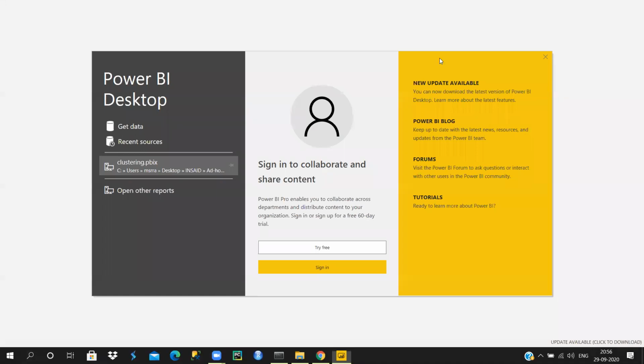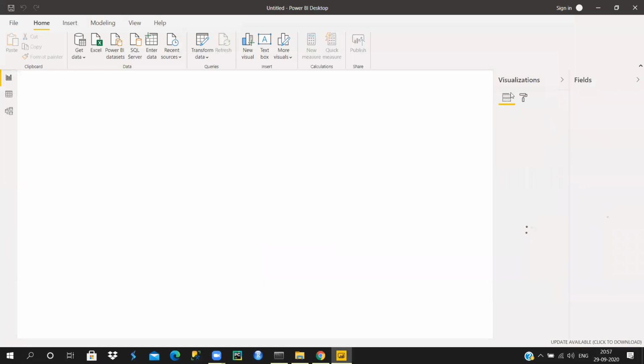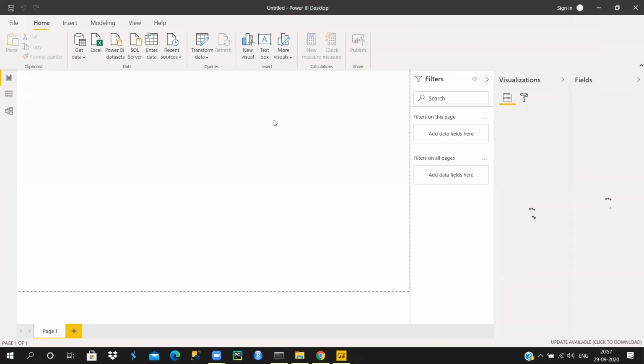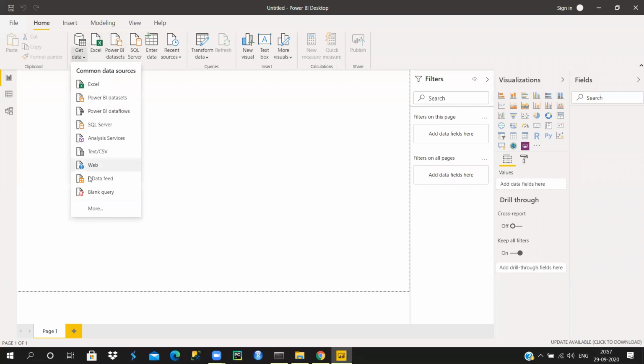Okay, so now we have Power BI open. This is how the interface looks. It's quite similar to Tableau, but there is some difference. You can also see some similarity with Excel, because Power BI is a Microsoft product. The first thing is we get data. As I said, I'm going to extract my data from the web, so I select the web option here.